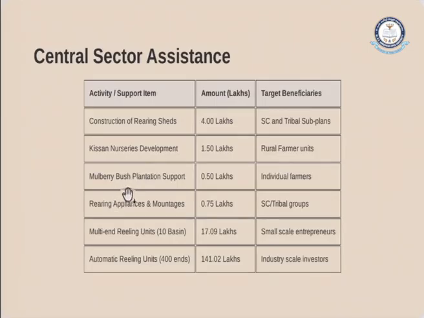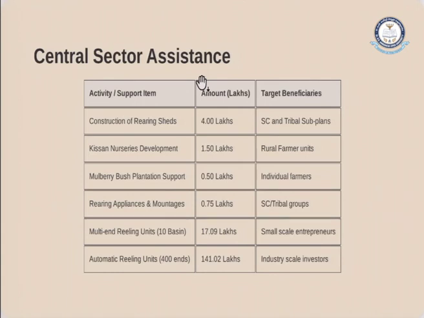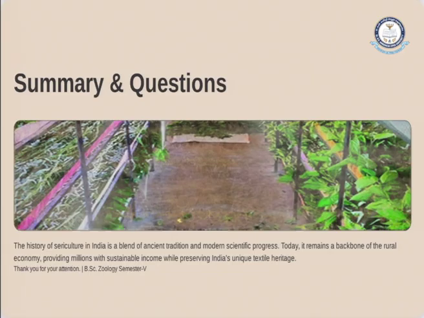Then we have the mulberry bushes plantation support, which is given as 50,000 to individual farmers. Then rearing appliances and mountages were given for 75,000, and then we see multi-end reeling units, that means 17.9 lakhs, given for small scale entrepreneurs, and automatic reeling units have been given for industrial scale industries.